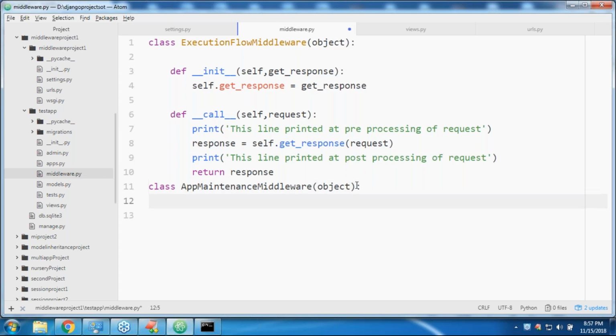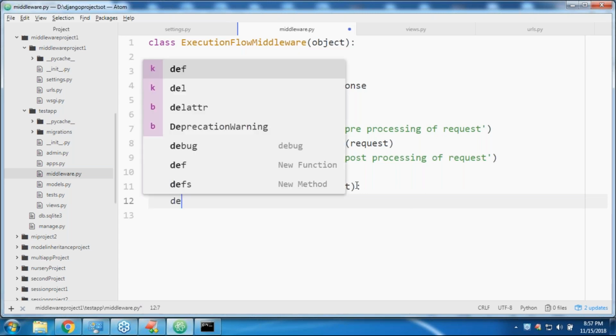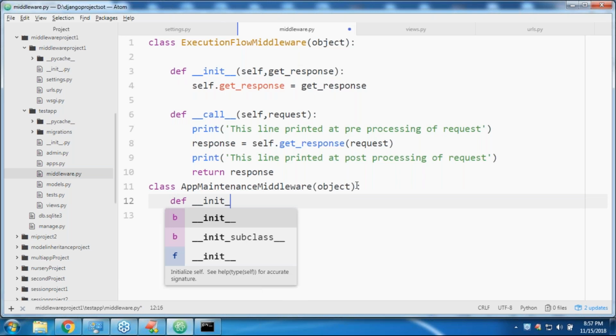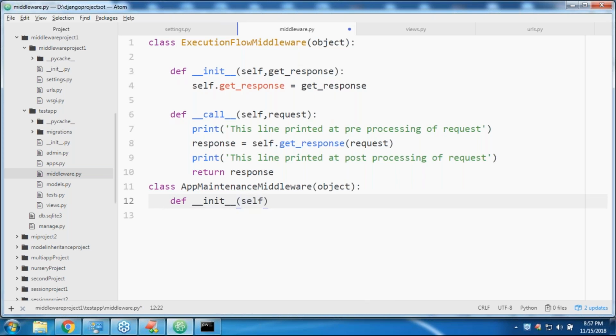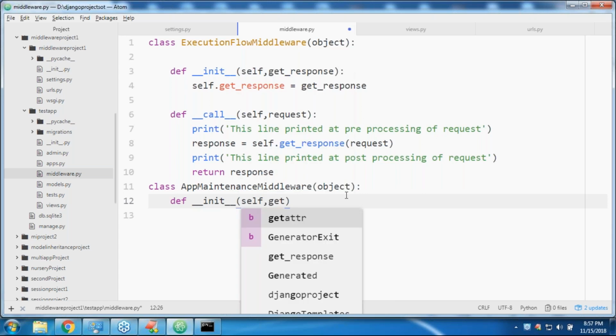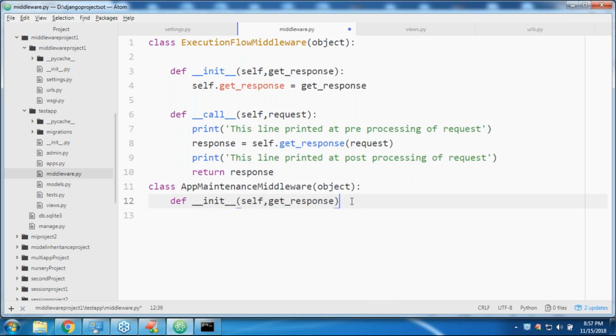Now what I want to take is, compulsorily two methods we are required to define. One is the constructor, second one is the call method. Let me take __init__ with self, get_response.